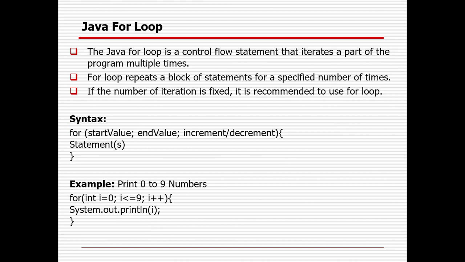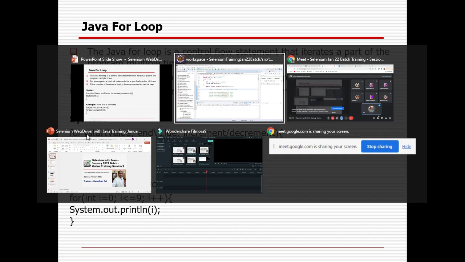So the Java for loop is a control flow statement that iterates a part of the program multiple times. The for loop repeats a block of statements for a specified number of times. If the number of iterations is fixed, it's recommended to use the for loop. So this is the syntax. If you remember the syntax, there is no difficulty in creating loops. So: for, start value, end value, increment or decrement operator, then the statement. That is the syntax you need to remember. I'll be writing the for loop the same way.